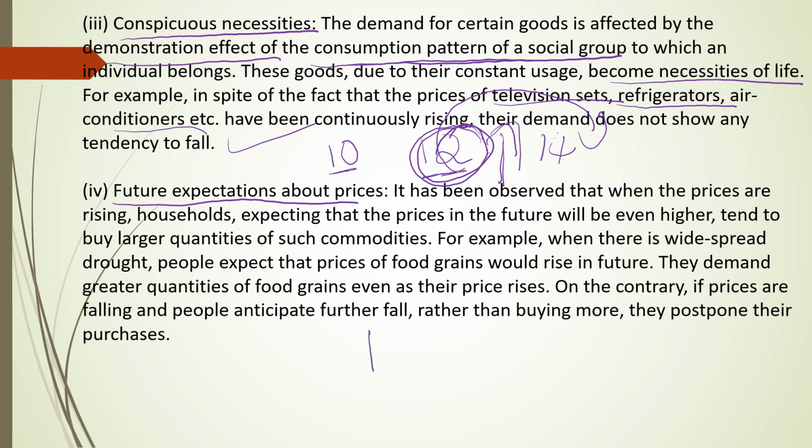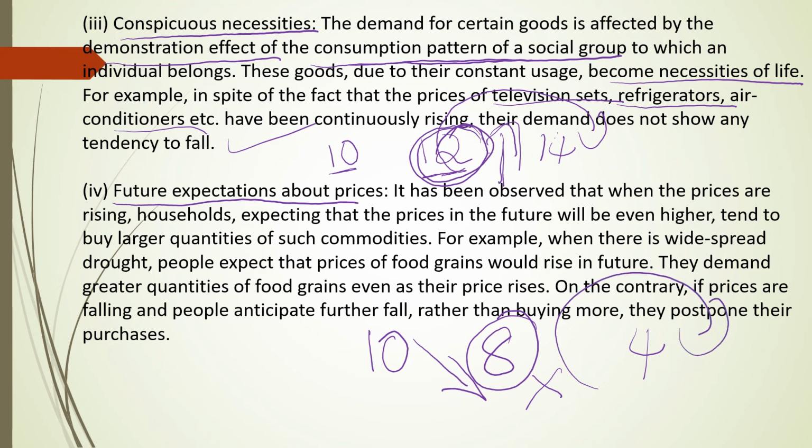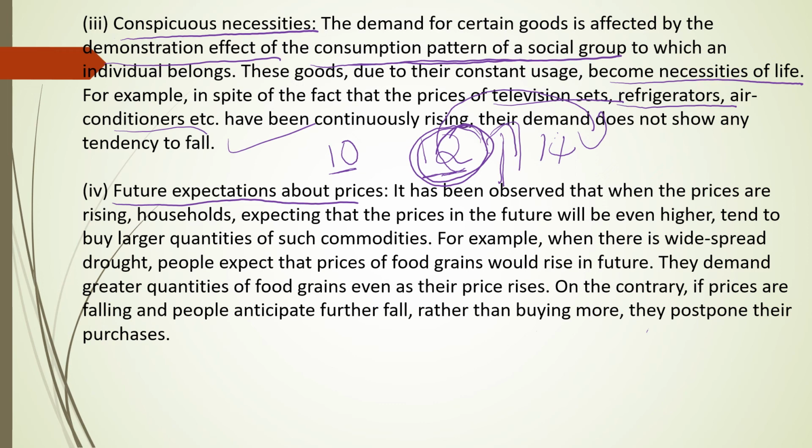If the price of a product is 10 rupees and tomorrow it becomes 8 rupees, if they expect that the day after tomorrow it will be 4 rupees, even though there is a fall compared to yesterday, people may not buy goods because they are expecting that in future the price may decrease further and become cheaper, so they postpone their purchase. So because of that reason, we can say that the law of demand may not hold good.